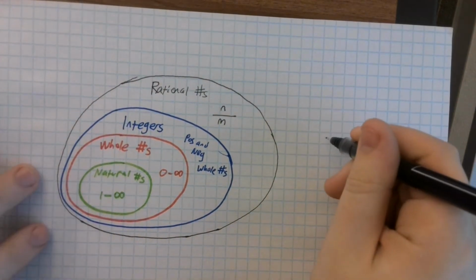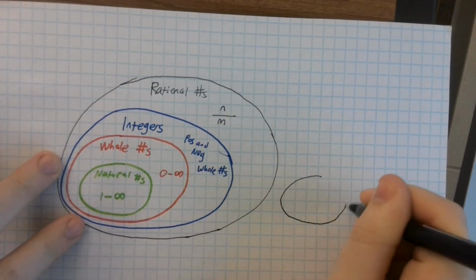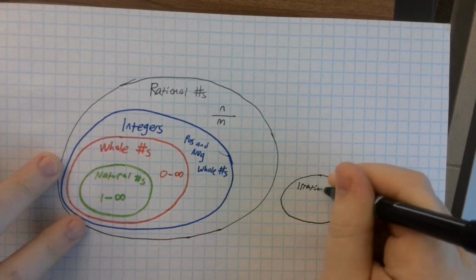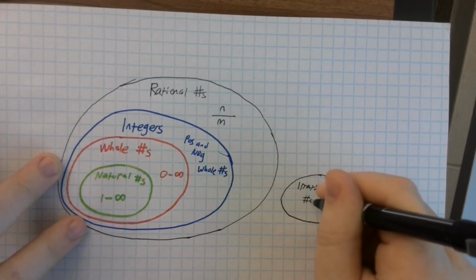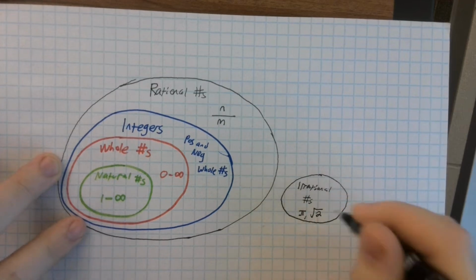So we'll set a little bubble aside for the irrational numbers. Like pi, or the square root of 2.